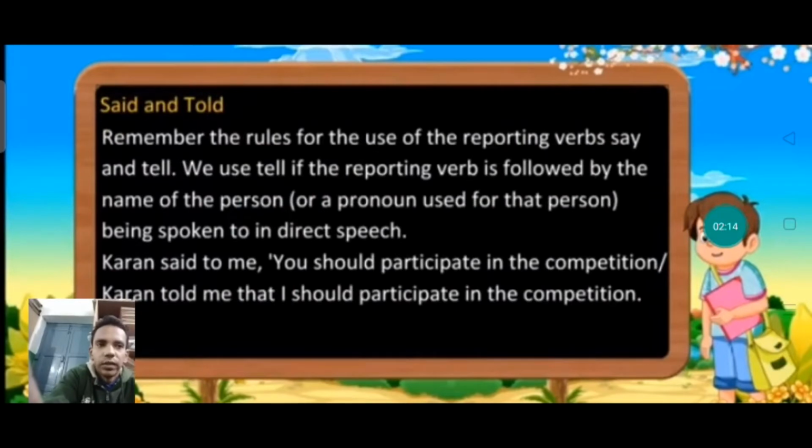Said and told. This is also an important part, where we use said and where we use told. Remember the rules for the use of reporting verb say and tell. We use tell if the reporting verb is followed by the name of the person or a pronoun used for that person being spoken to in direct speech. Karan said to me, you should participate in the competition. The same sentence: Karan told me that I should participate in the competition.